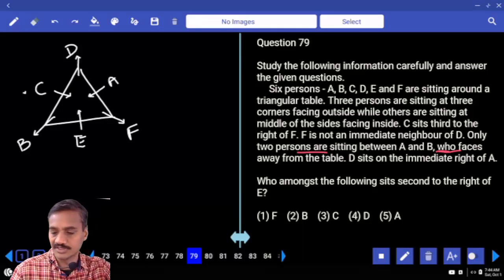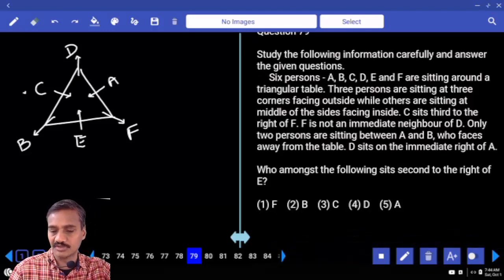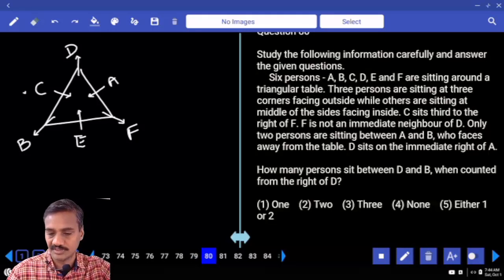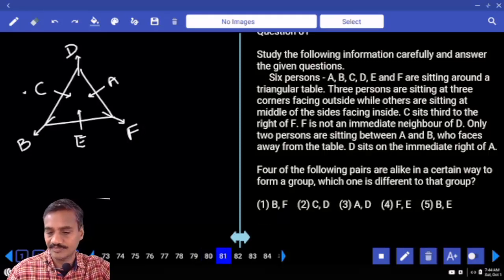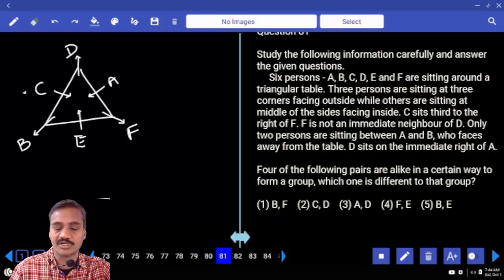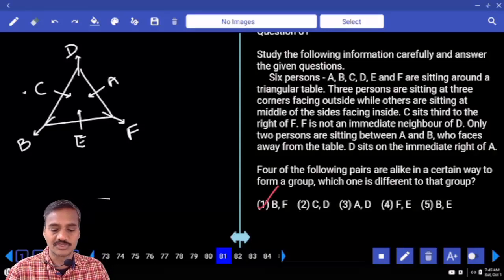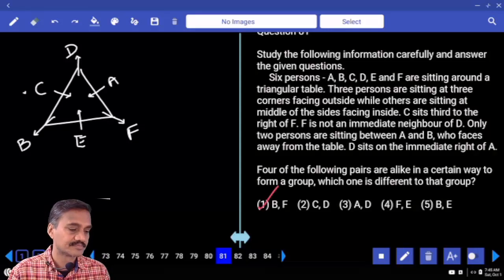Then according to this, who among the following sits second to the right of E? Second to the right of E, that is A, choice 5, question 79. And how many persons sit between D and B? When counted from the right of D, between D and B there are only 3 persons, choice 3. And which of the following is the odd one out? B and F, there is 1 person. C and D, adjacent. A and D, adjacent. Then what is your answer here? Choice 1, question number 81.